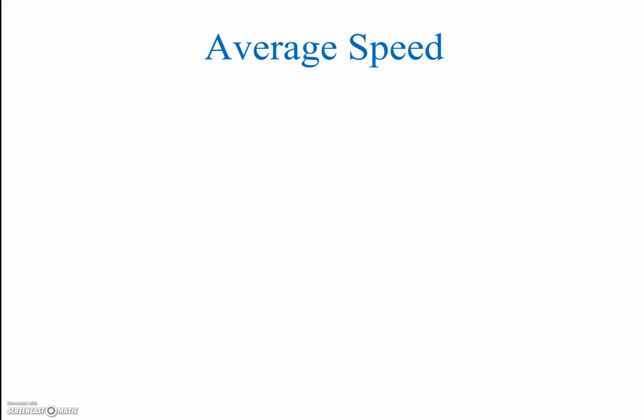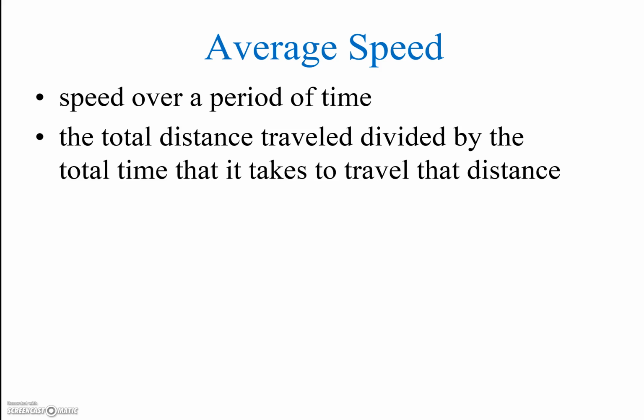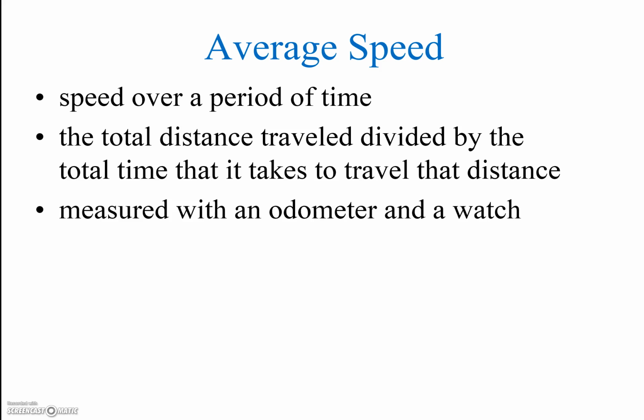When we talk about speed, there are several different ways that we can discuss it. Our first is what we refer to as our average speed. Average speed is the speed traveled over a period of time. We can calculate it by taking the total distance traveled and dividing it by the total time it takes to travel that distance. We would need to measure the distance with an odometer and the time with a watch.